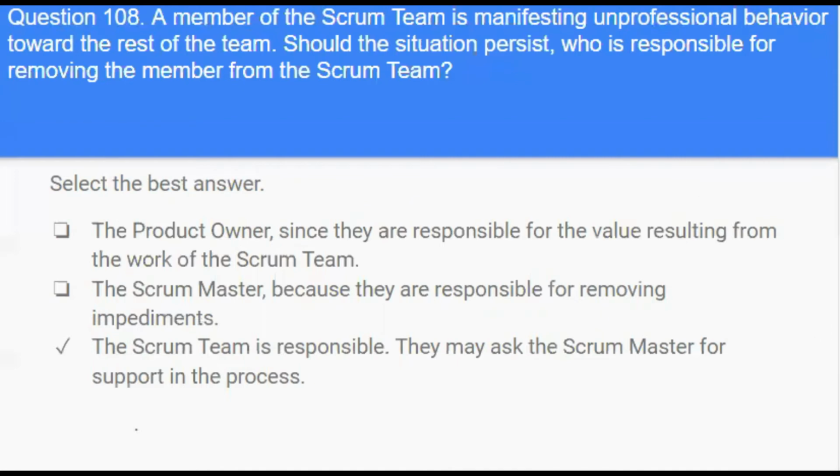Answer is the Scrum team is responsible. They may ask the Scrum Master for support in the process. The Scrum team is self-managing. They must try to address the issue. Removing people from the Scrum team may be needed, but it must be their decision. However, if they feel that this is the best way, they will ask the Scrum Master to support their decision.